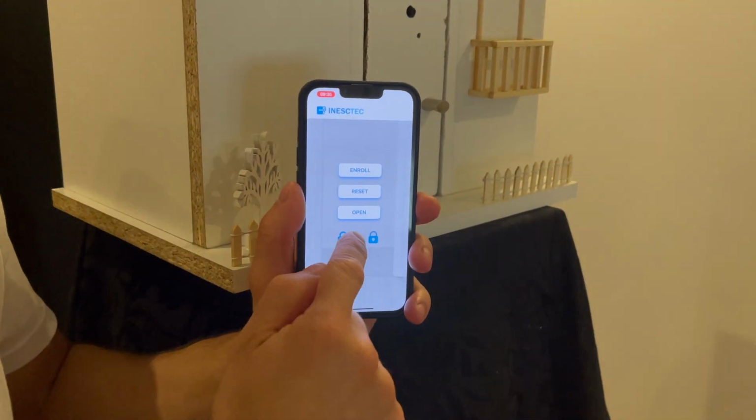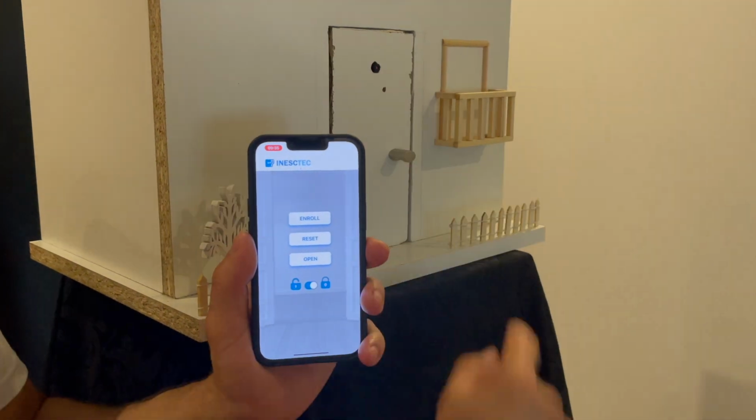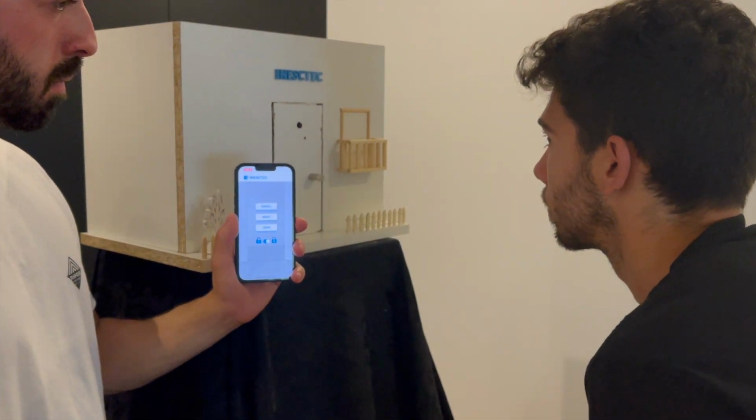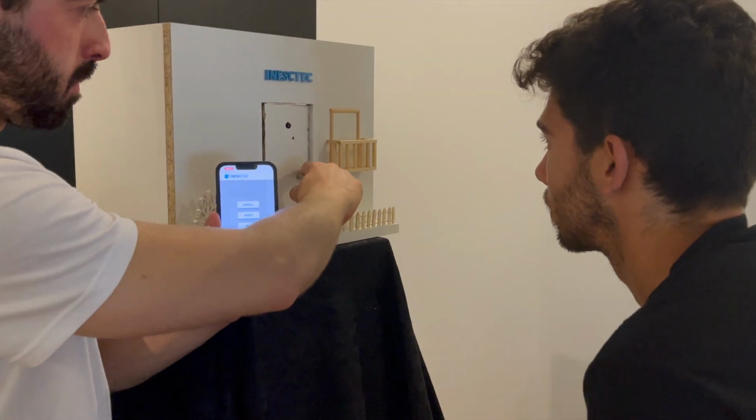To increase security overnight, or when no one is supposed to open the door, the lock button will keep the system locked until the unlock button is pressed.